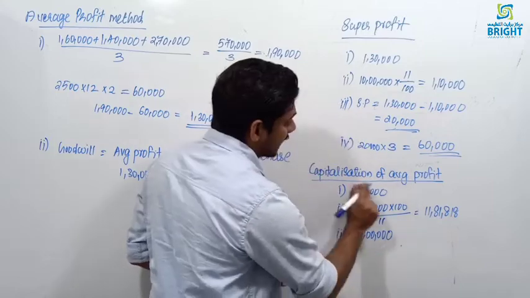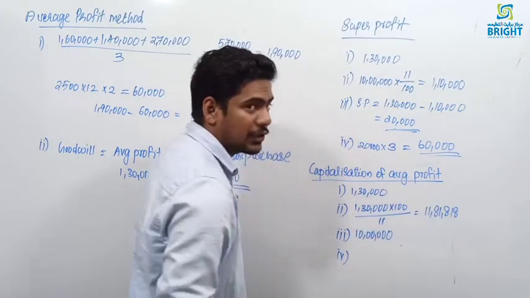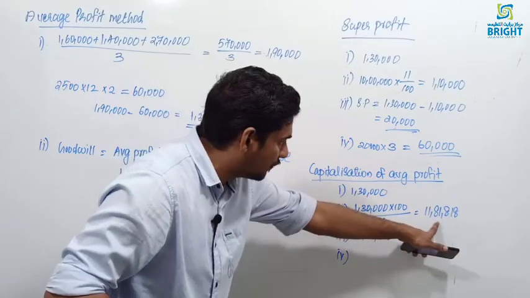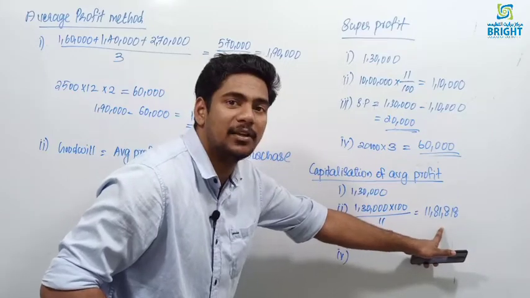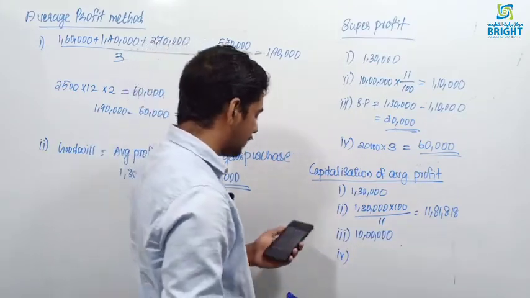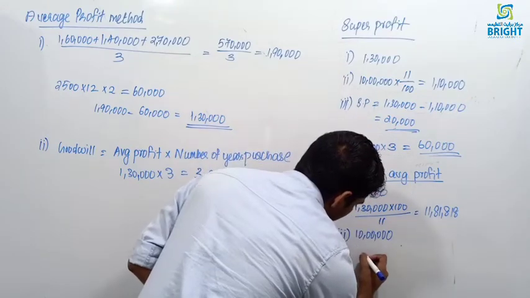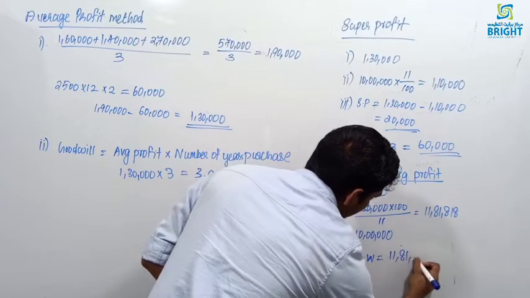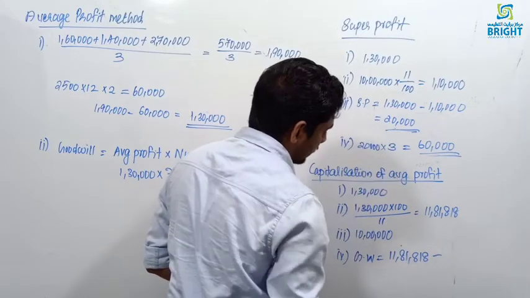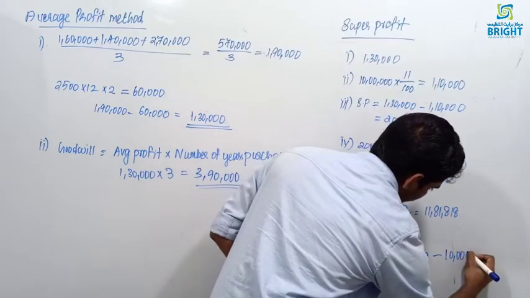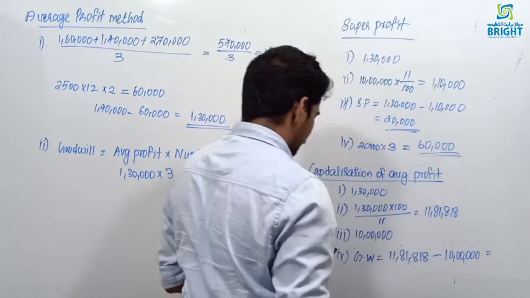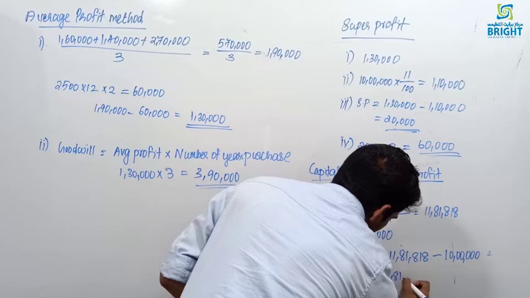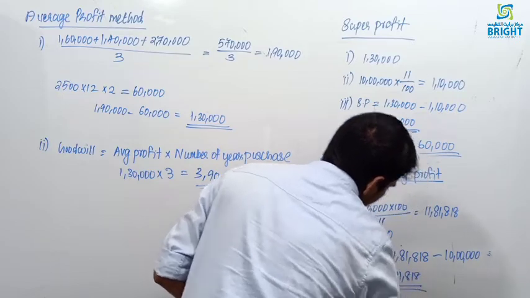Then what is the formula? Under the capitalization of average profit method, goodwill is equal to capitalized value of the firm minus net asset. So 11,81,818 minus 10 lakh is equal to 1,81,818. So this will be the goodwill value.